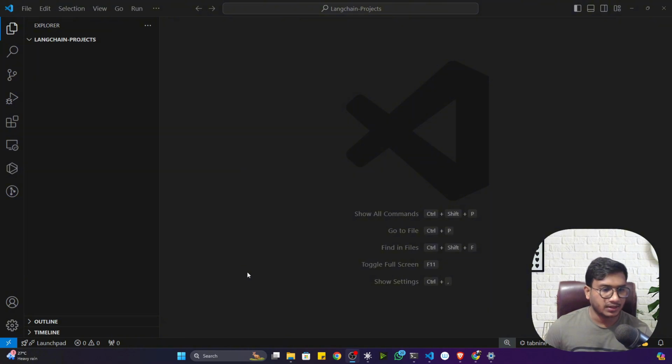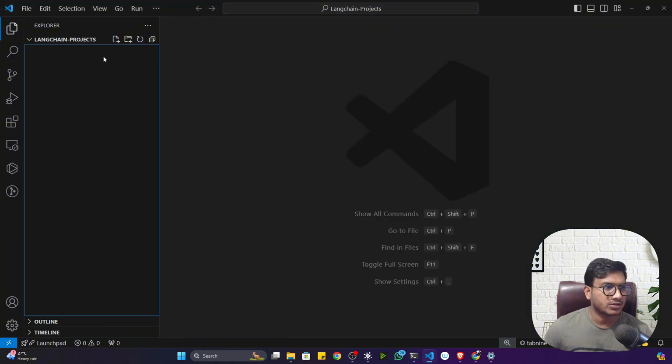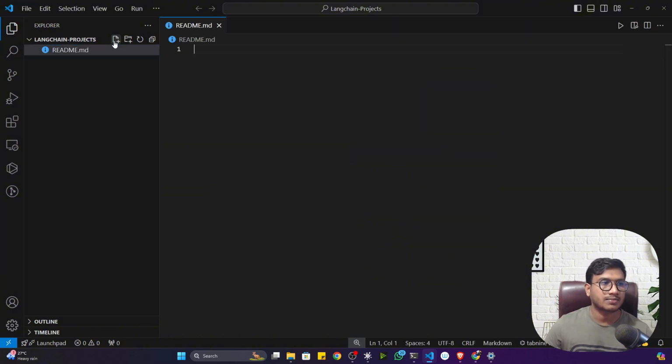Now the first thing I have to do is create one virtual environment. I think I already told you, you need to create a virtual environment every time you create a different project. To create the virtual environment, you have to execute some commands. So let me share the commands with you as well. Here I'm going to create a file called readme.md. This is a markdown file. Inside that I can mention all the commands, and this file will help render this kind of markdown in GitHub.